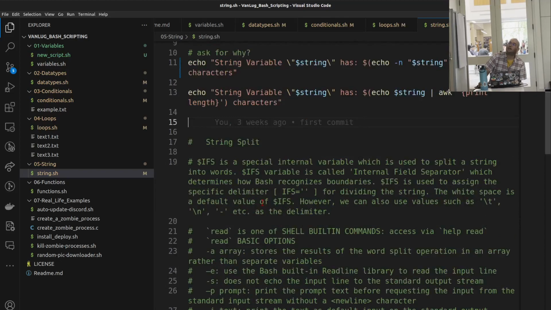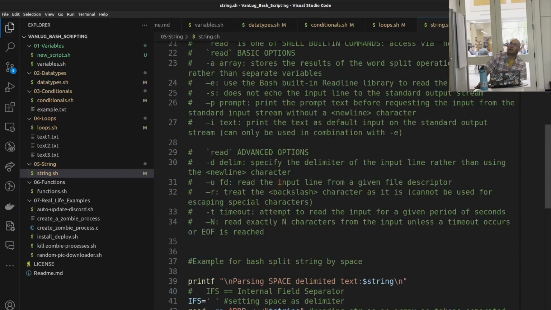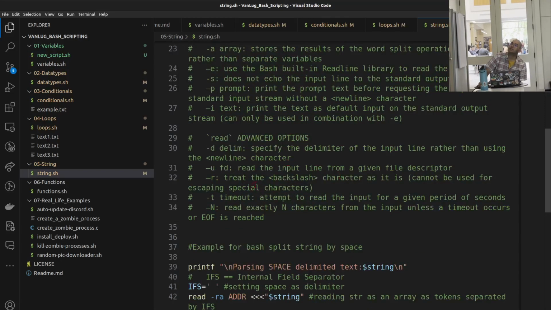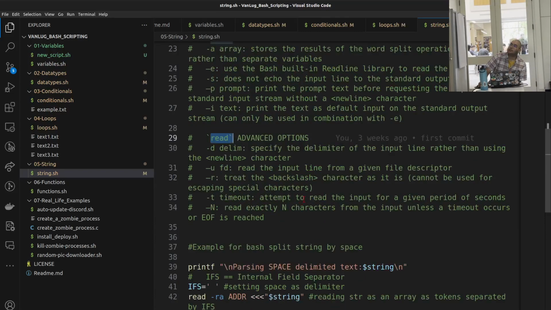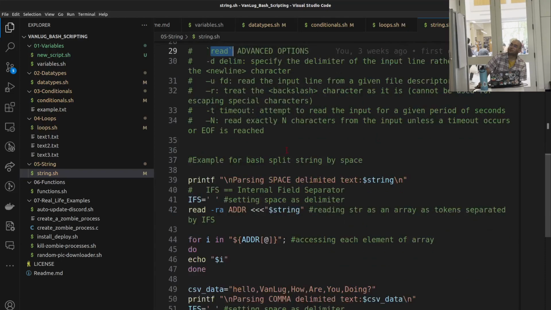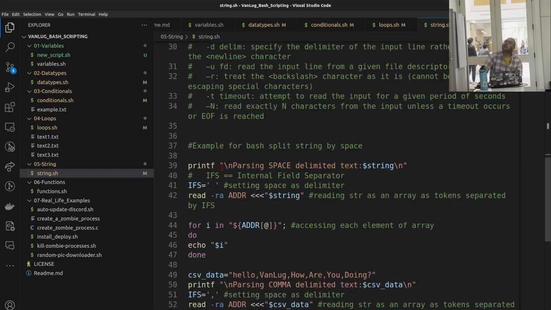Cool. Moving forward, there are lots of things you can read, regarding the read command. We want to split the strings by space here.